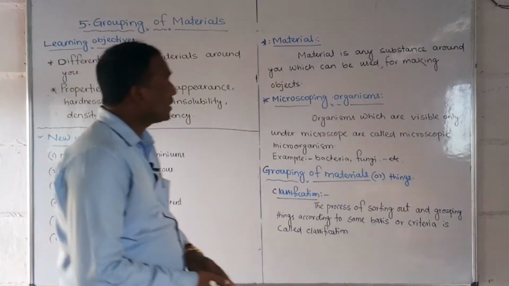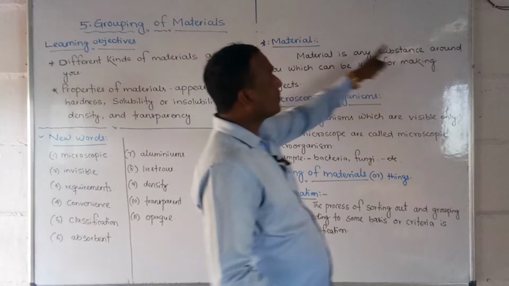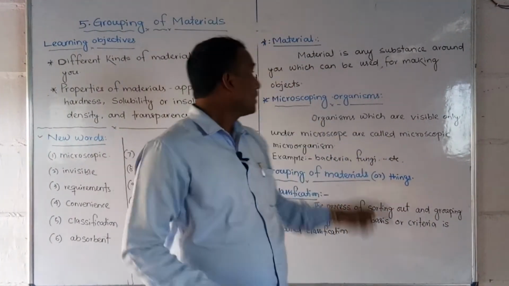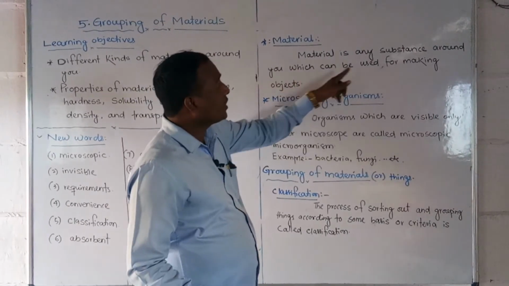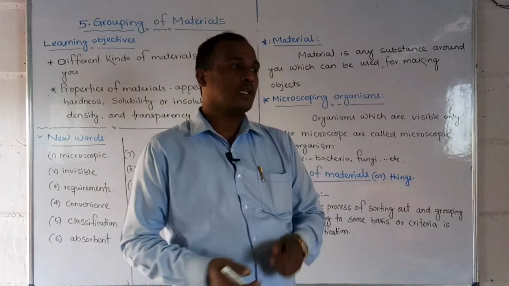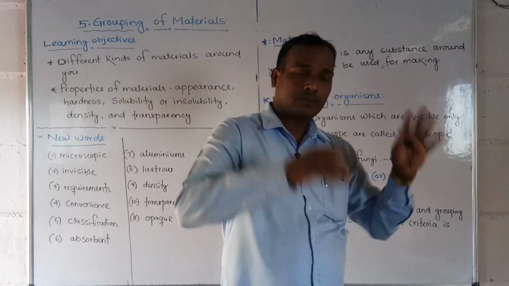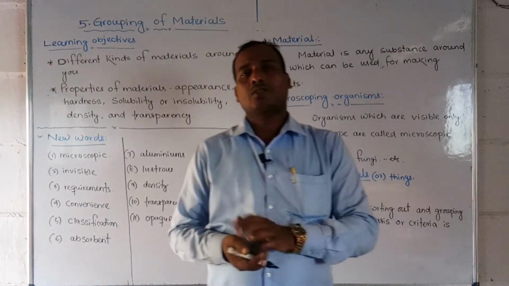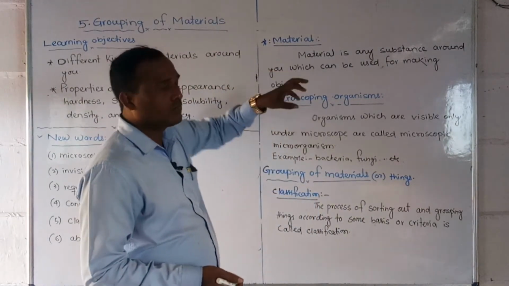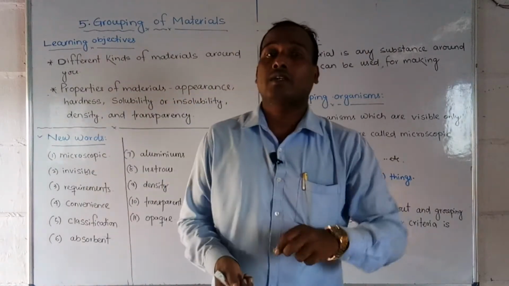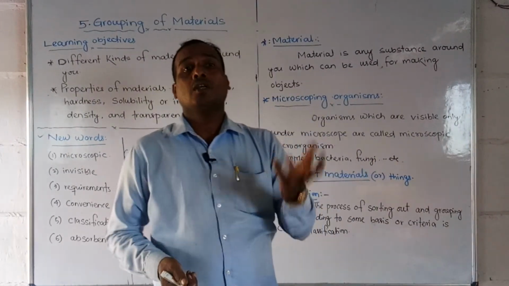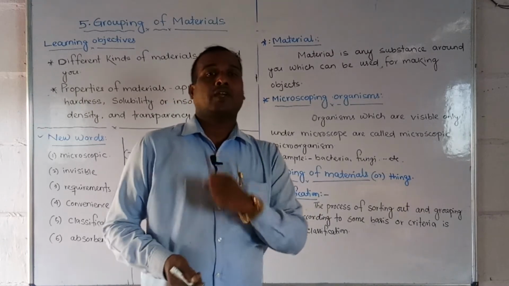So look here, material is any substance. Material is one of the substances by which you can make objects. Suppose a fan is one object. It is made of iron or plastic. So we are making our fan from iron material.